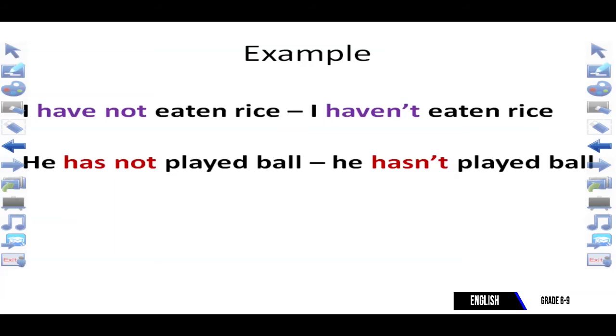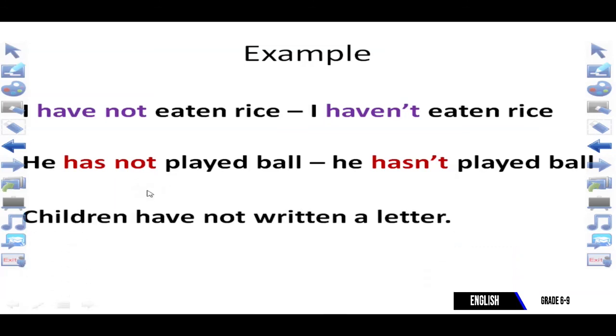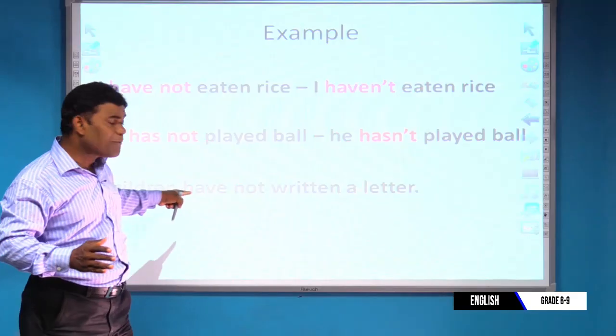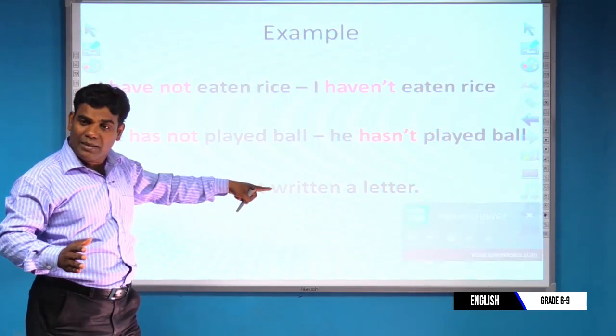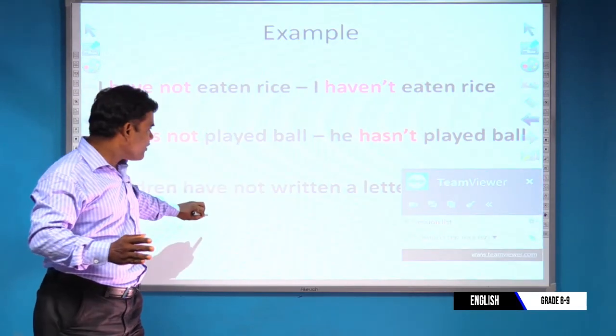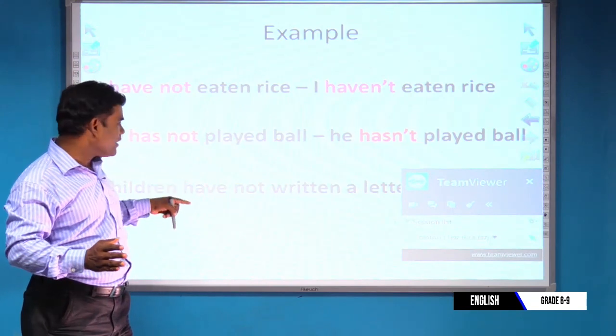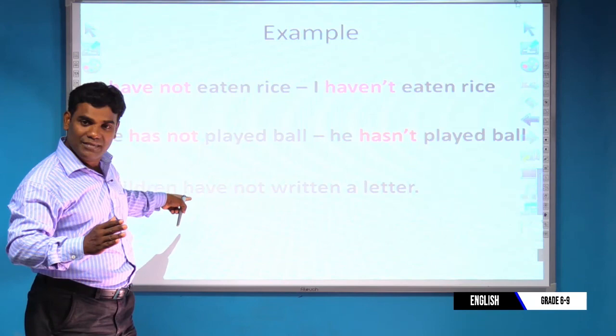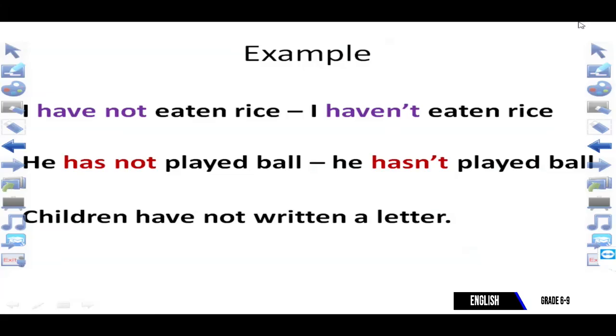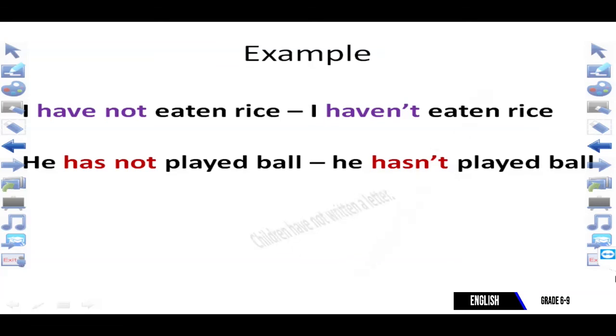Next one: children have not written a letter. We can also contract this sentence: children haven't written a letter. Have not will be taken as haven't.